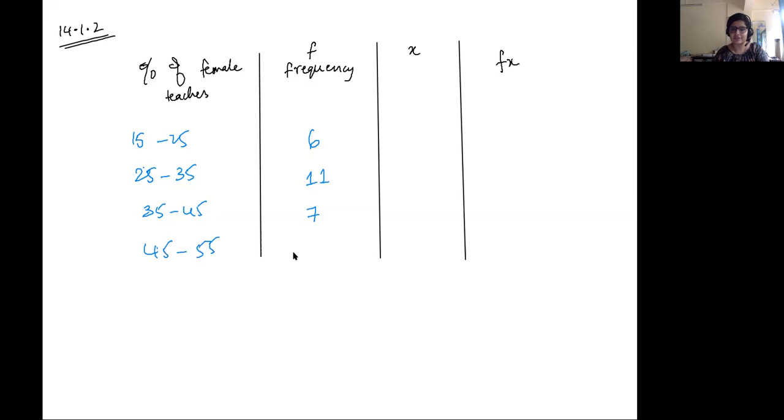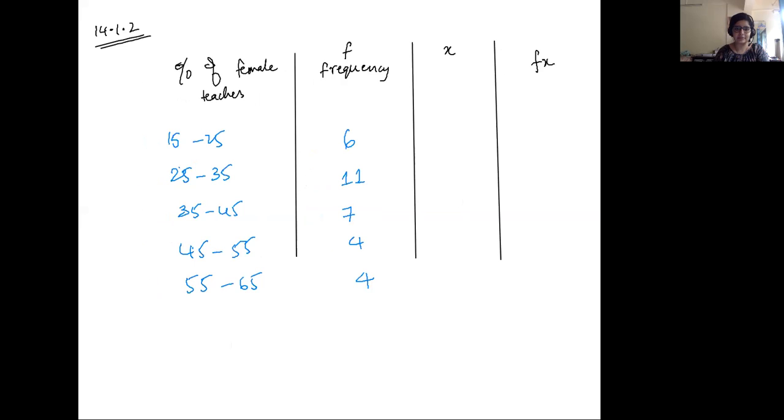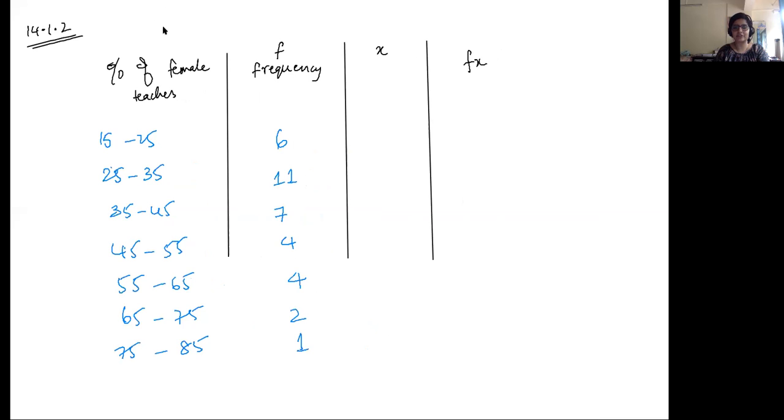45 to 55 is 4. Then 55 to 65 is also 4. And finally 65 to 75 is 2. And 75 to 85 is 1. Okay, so this is your given data.